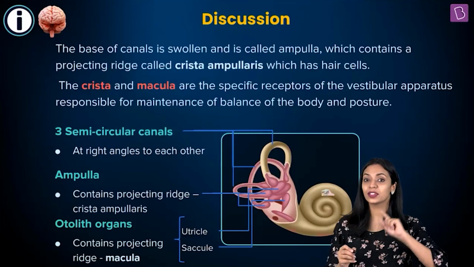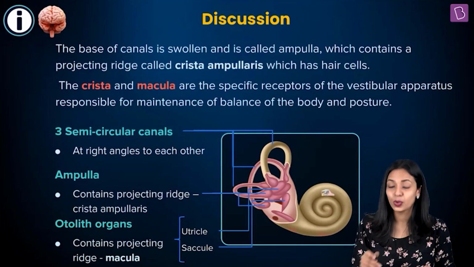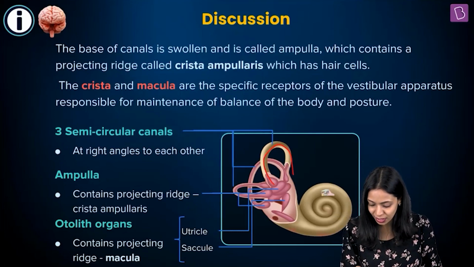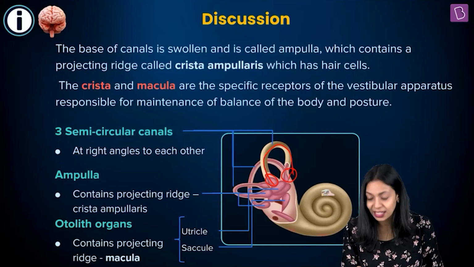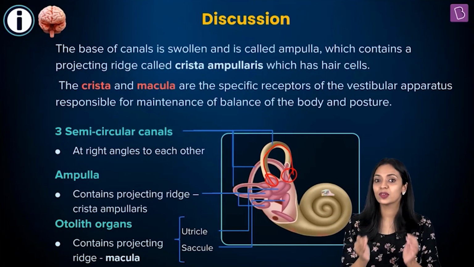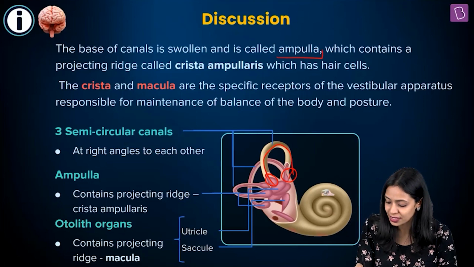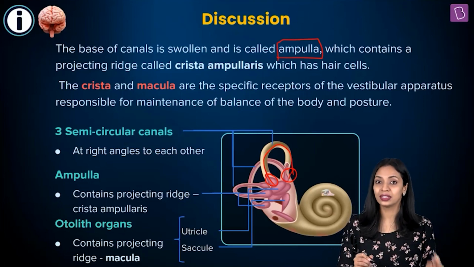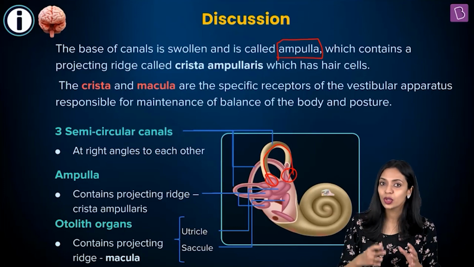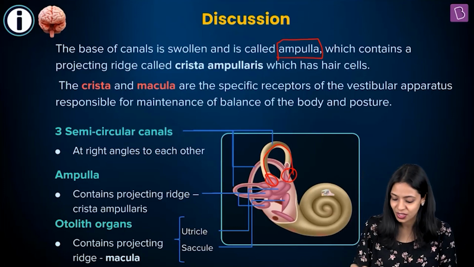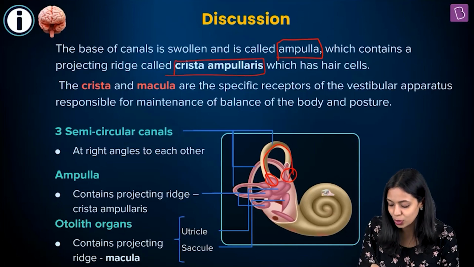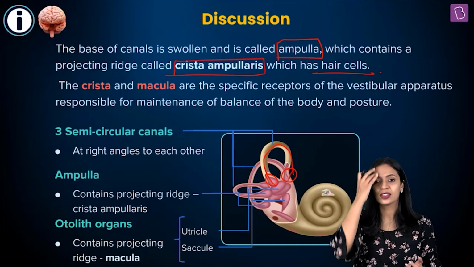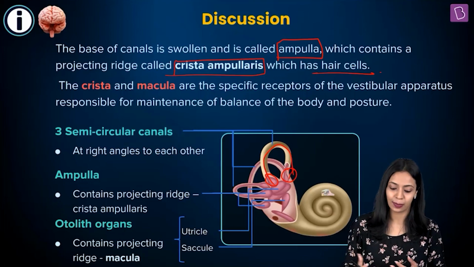Now at the base of the 3 semicircular canals, you have a swollen end. As you can see here, this is one semicircular canal and at the base it is slightly swollen. This swollen base of the 3 semicircular canals is known as the ampulla. Similar to how the saccule and utricle contained a projecting ridge, the ampulla also will contain a projecting ridge that is known as crista ampullaris. Now this crista ampullaris will have hair cells, so that is how it acts like the receptor.